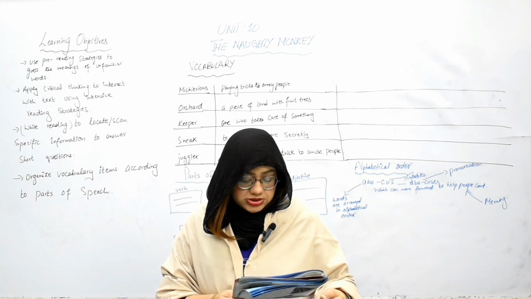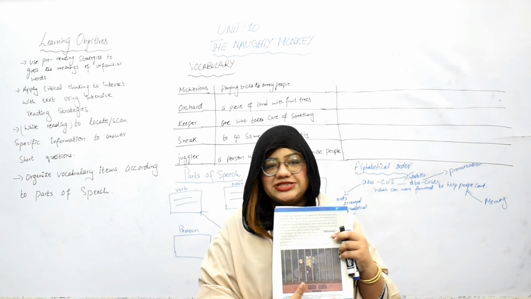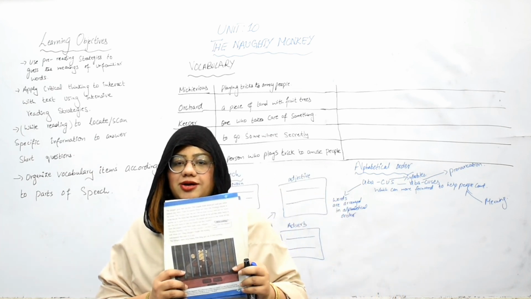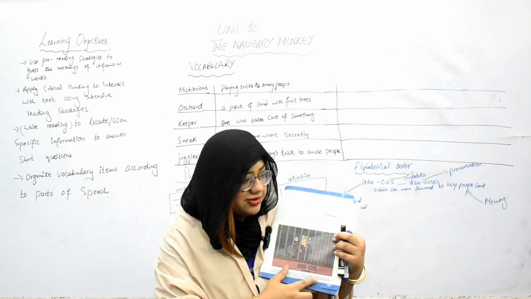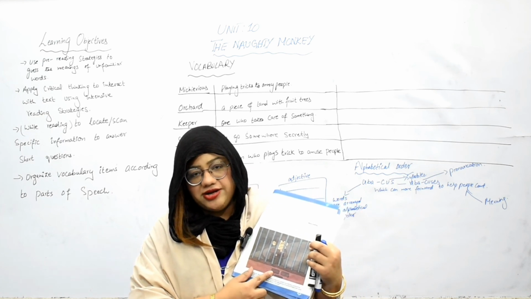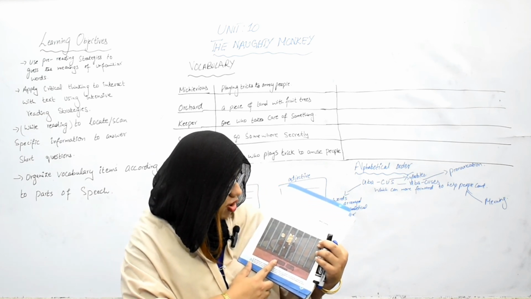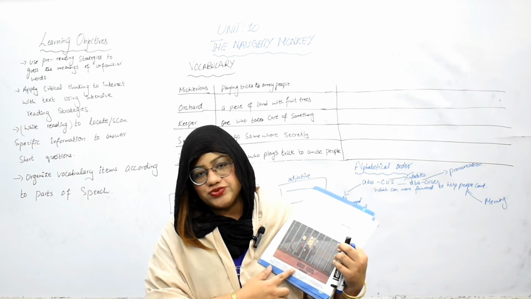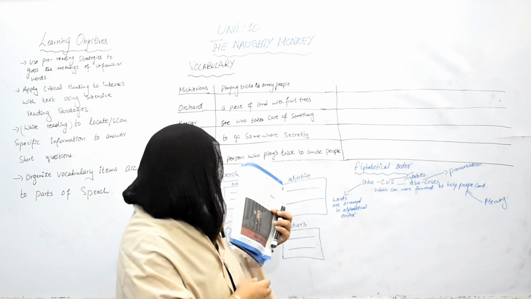I hope this is a picture. You can see this. Now the monkey is behind the cage, and the villagers caught that monkey and handed it over to the zoo. So this is all about the naughty monkey.